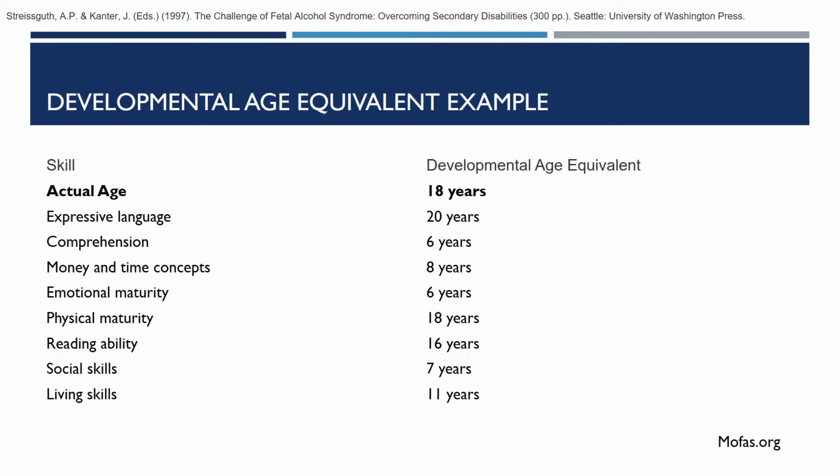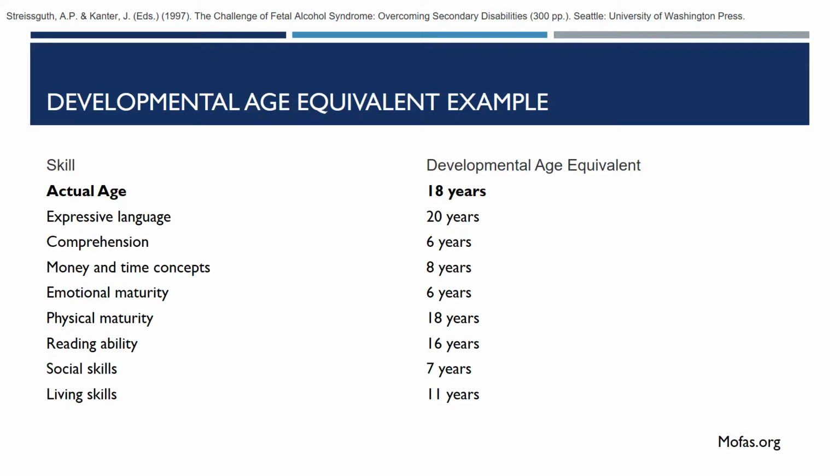Here is an example of a developmental age equivalent for a child with FAS. If their actual age is 18 years old, their expressive language will seem of that of a 20-year-old. Their comprehension will seem of a 6-year-old. Money and time concepts are that of an 8-year-old. Emotional maturity seems of a 6-year-old. Physical maturity, about an 18-year-old.